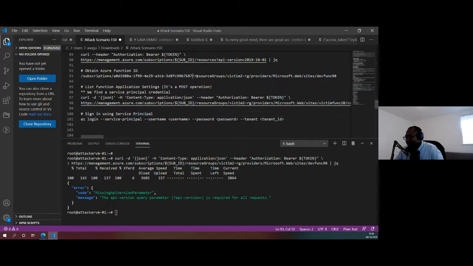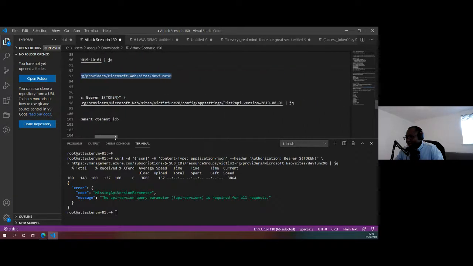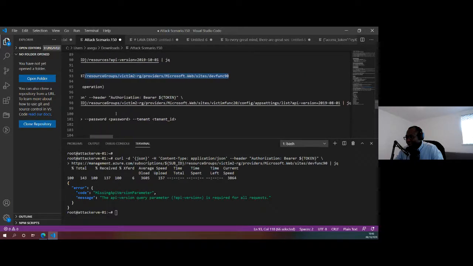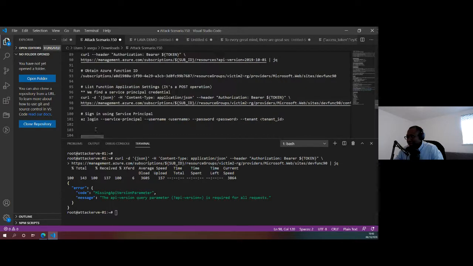Let me grab the resource group to my function name. I need to specify the API version, so let's do that again, from the resource group to my function name. I think that looks better now. So I've got the API version 2019-08-01. Okay, let's run that again.